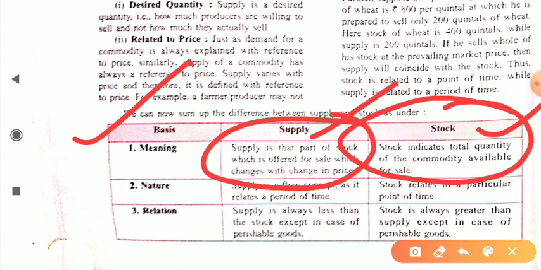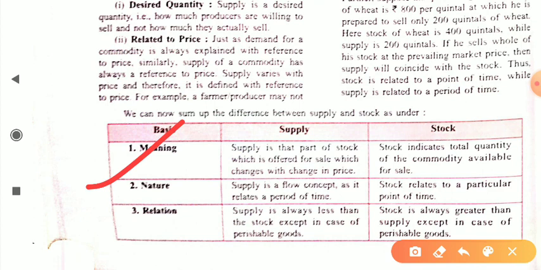Suppose I am the seller and I have 1000 mangoes. This is the stock. Suppose at rupees 50 I wish to sell only 100 mangoes, and when the price is rupees 100, I wish to sell 500 mangoes. This is supply. That's why supply and stock are different concepts.